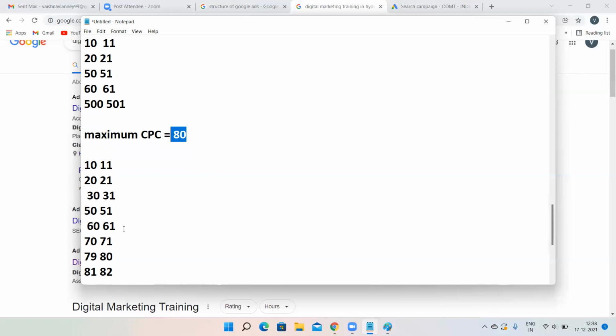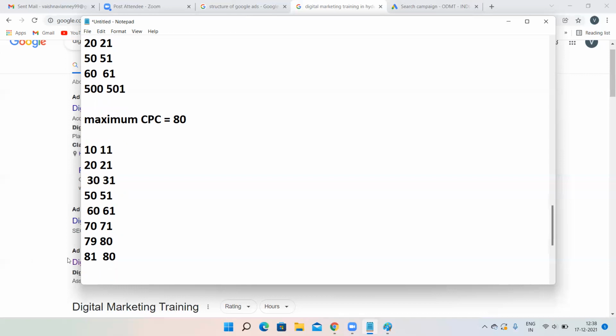So until 80 rupees, Google will increase the bidding. But if the competitor is telling 81 rupees, Google will not tell you to pay 82 rupees. Google will tell you that only 80 rupees you pay. But you have to compromise your position over here. Your competitor might be on first position because he's paying 81 rupees. You will be at second position because you are paying 80 rupees.